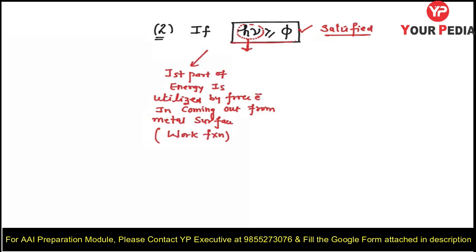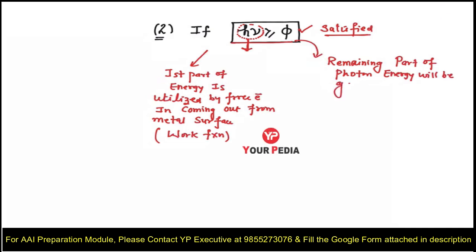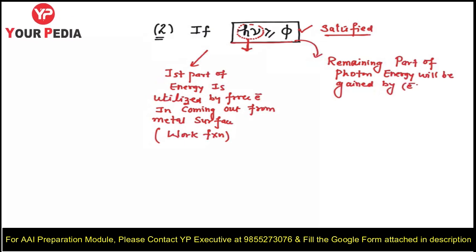Fine. Now the second, the remaining part of the photon energy will be gained by the electron in the form of kinetic energy.